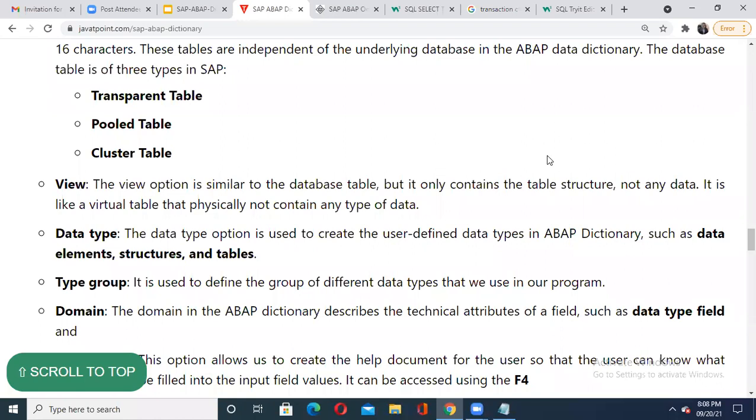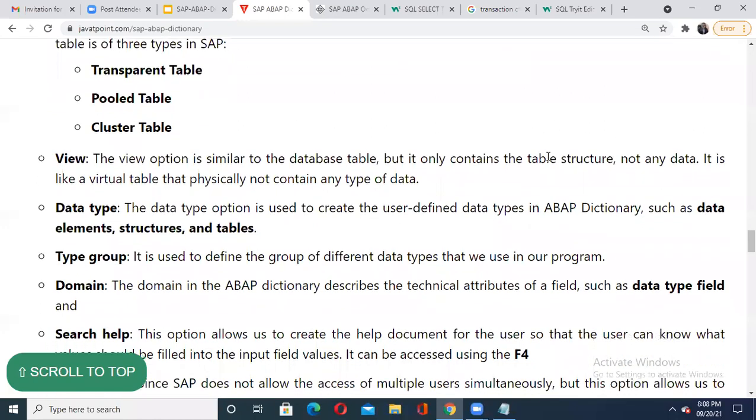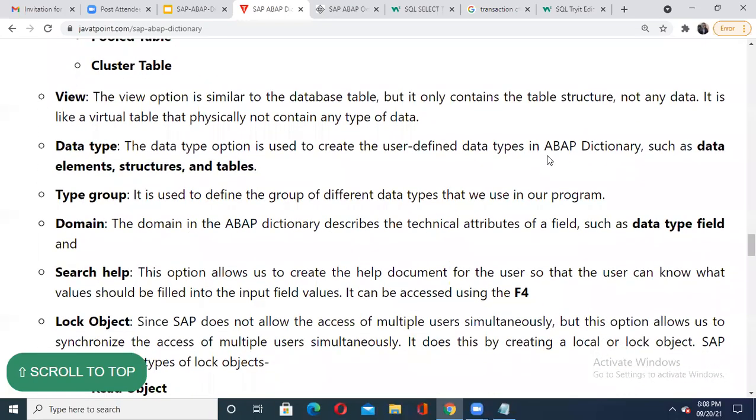Then your data types. We have discussed the user-defined data types as well as data element, structure, and tables. Then the type group. What is the type group? It is used to define a group of different data types that you are going to use in your program. Suppose I'm using integer, I'll represent it with the help of type. If I'm using character, again I can represent it with the help of type there.